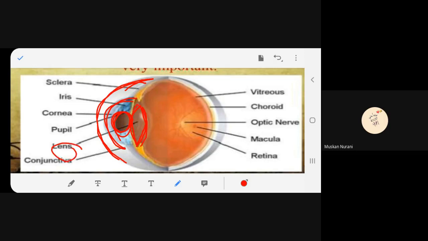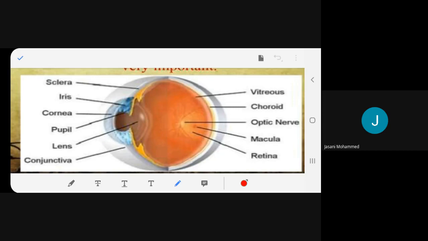Any problem? Now we come to the arrangement of the pupil because I think I taught you in seventh standard maybe that when you go out in the sun, your pupils become small. Yes or no? Yes, ma'am. And when you go inside the dark, your pupil becomes big.